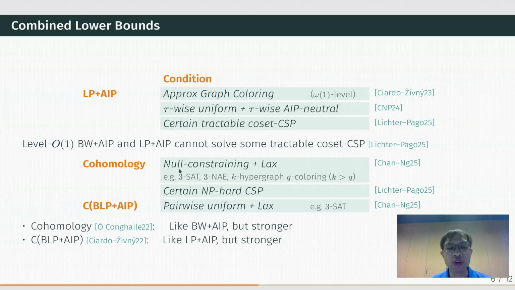In our work, we show the first lower bound to the cohomological consistency hierarchy. We also show the first lower bound to CBLP plus AIP. And our lower bound is for the basic relaxation as well as for the hierarchy. I should also mention that Ciardo and Živný also managed to show a lower bound to the cohomological consistency hierarchy. An open question left open by all this work is whether these stronger hierarchies solve all tractable CSP.